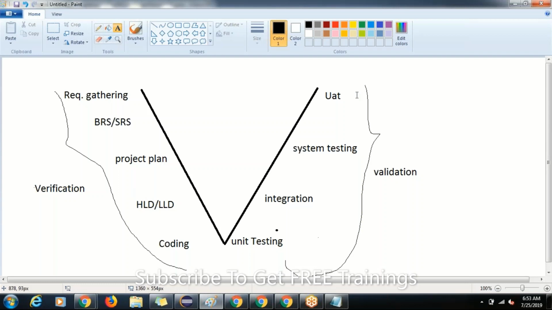Okay, this is the combination of verification and validation. Who is developing the application? The same team is reviewing it here. That is called verification.